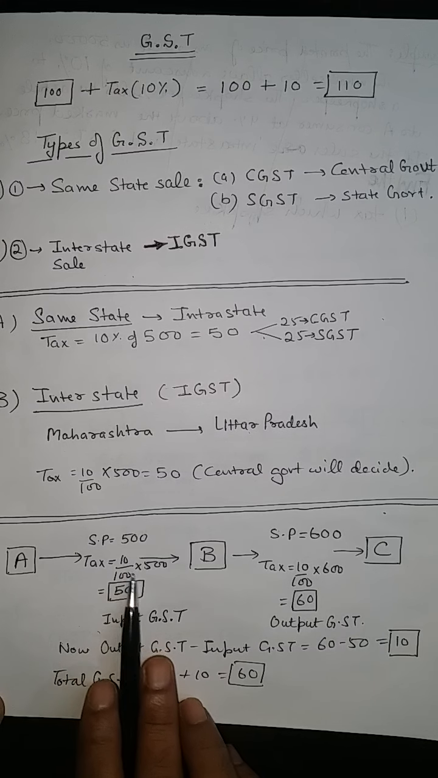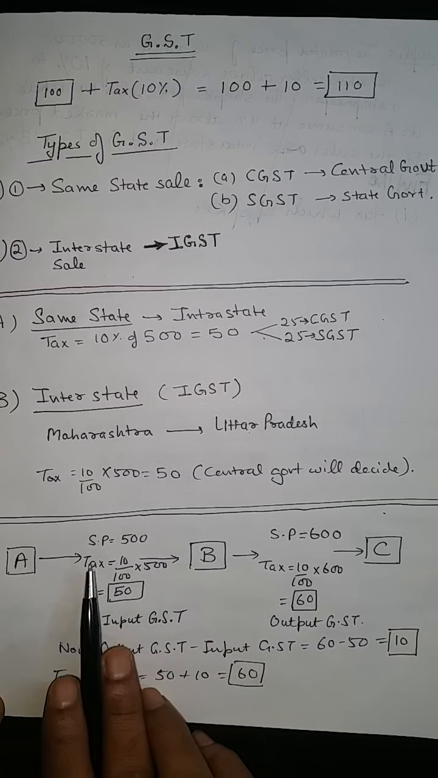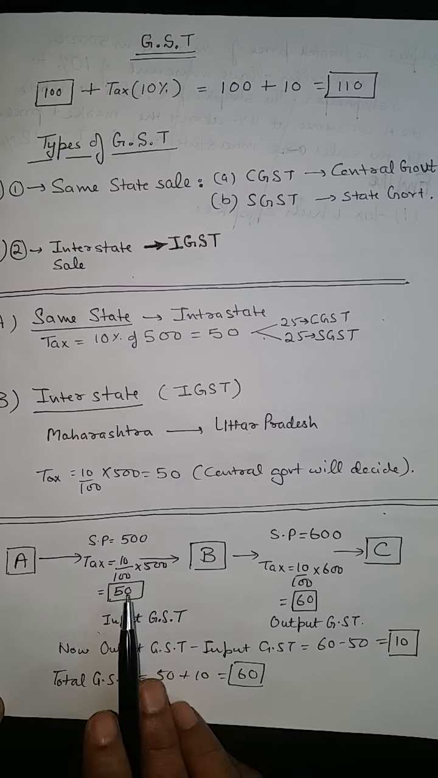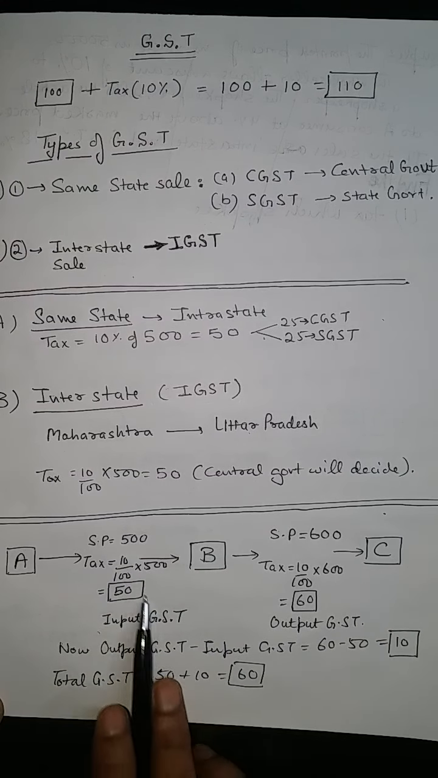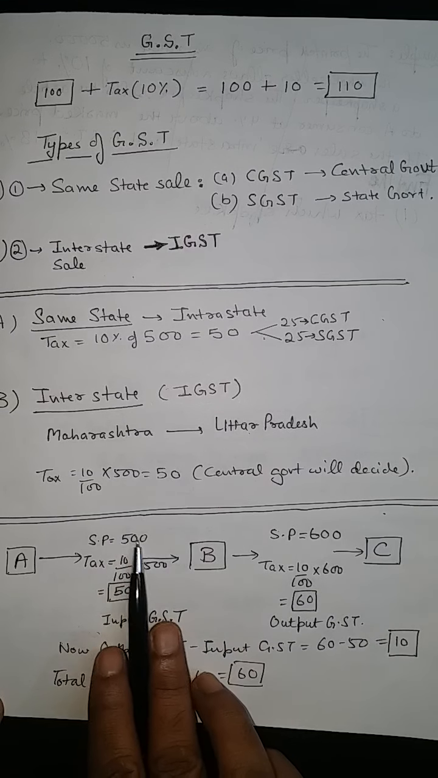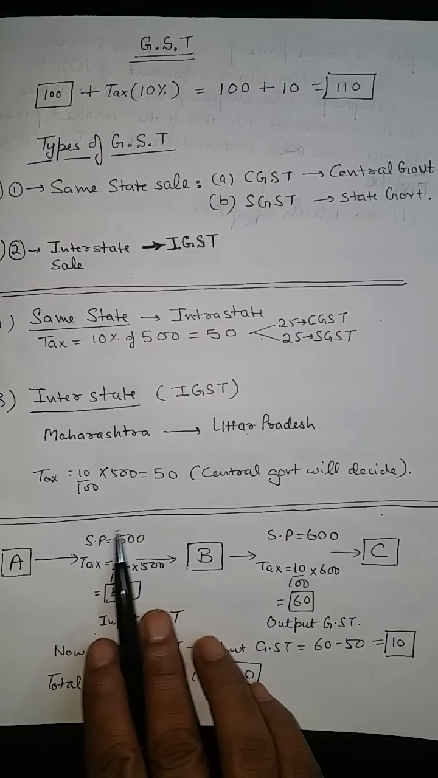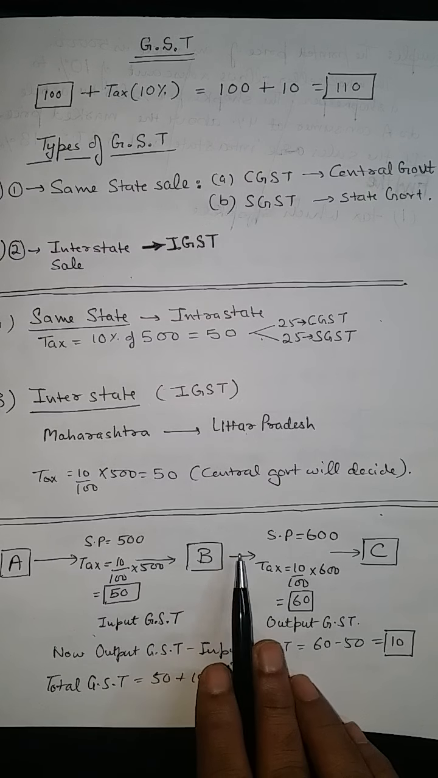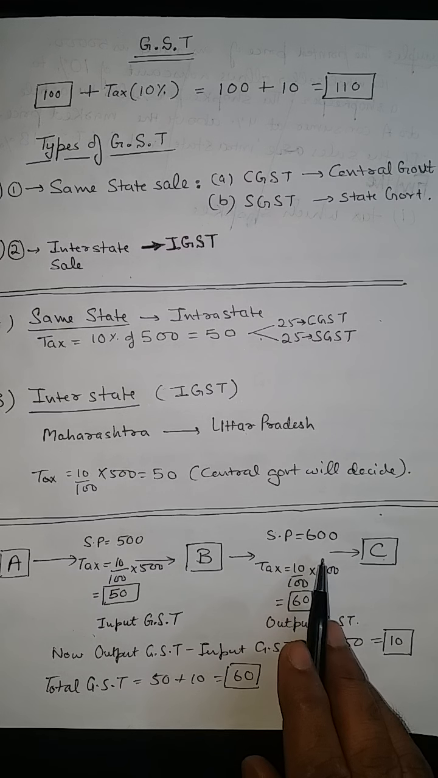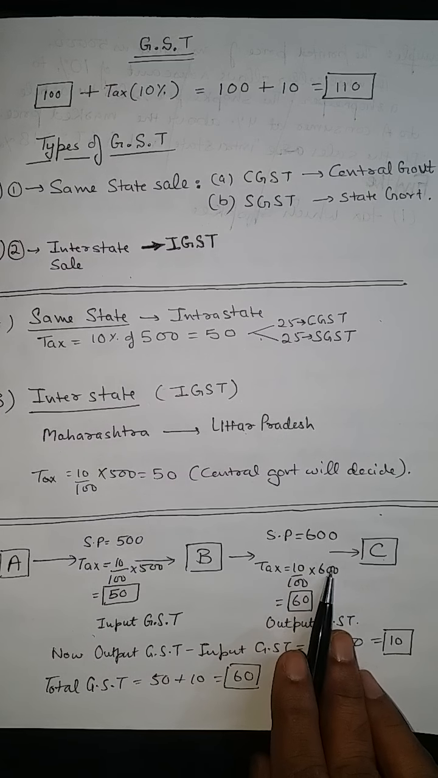So take out the tax while selling. Suppose this manufacturer is selling to the wholesaler, and the tax is at the rate of 10% of 500. So the 50 rupees is the tax. So this is called input GST. And this B is selling, increasing the price of SP. B has increased the MRP of this article and sold it to C. In that case, SP is 600, so tax will be 10% of 600, that is 60.